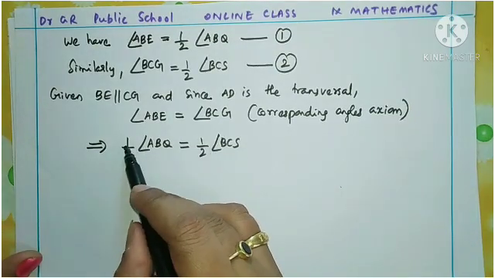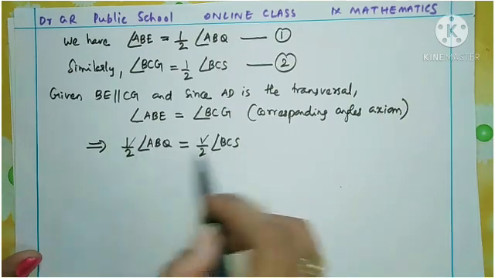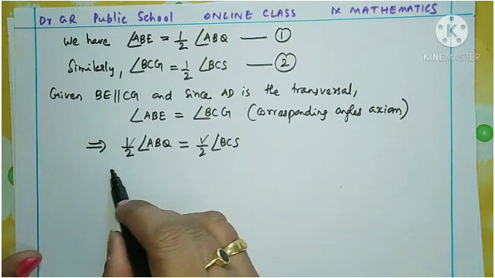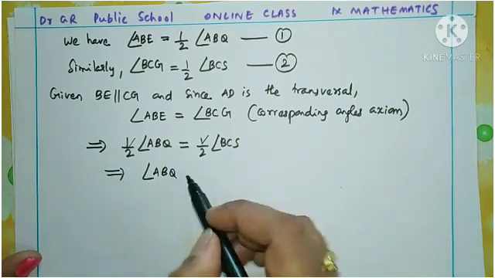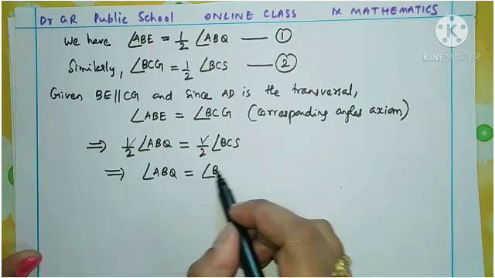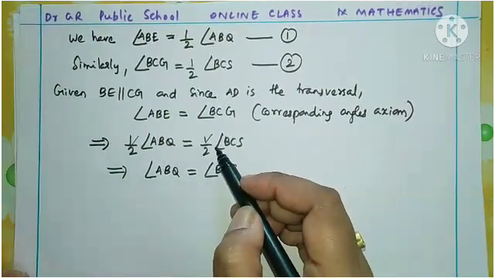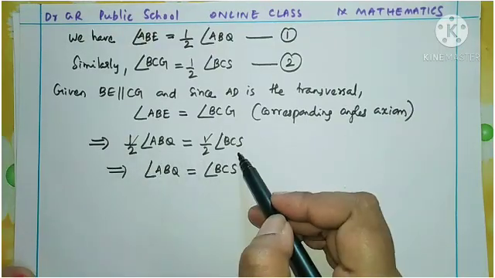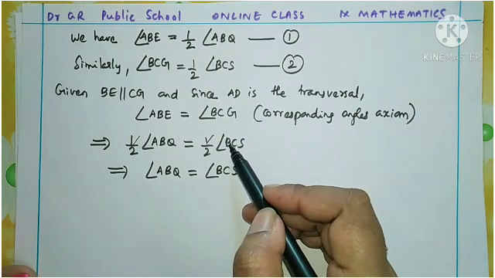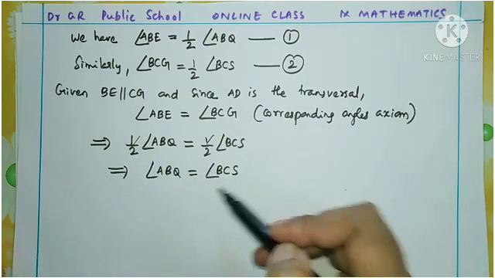You can just eliminate this half on both sides. Equal quantity we can reduce. So this implies angle ABQ equal to angle BCS. On both sides we have reduced the half, so we are getting angle ABQ equal to angle BCS.